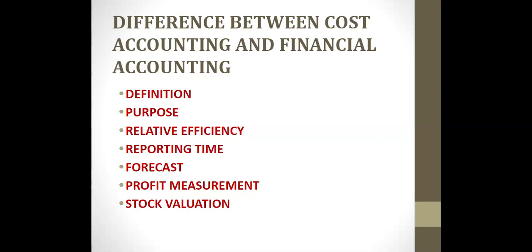The fourth one is it can be used in various levels of activity. For instance, if management is looking for a second shift, then cost accounting can assume the extra cost linked with the second shift. And finally, the capacity of a business to encourage improved sales levels can be determined by examining the value of its excess capacity. So, first you have to highlight the definition, purpose, relative efficiency, reporting time, forecast, profit measurement, and stock valuation, both in the case of cost accounting and in financial accounting.